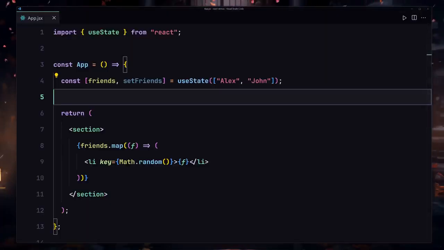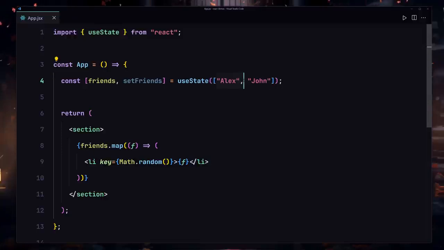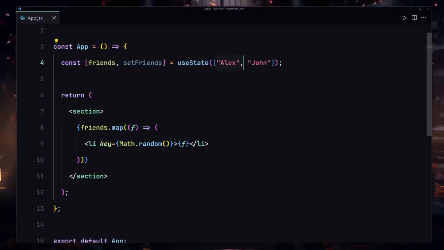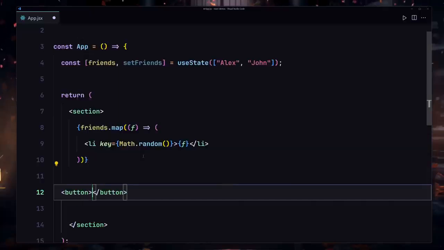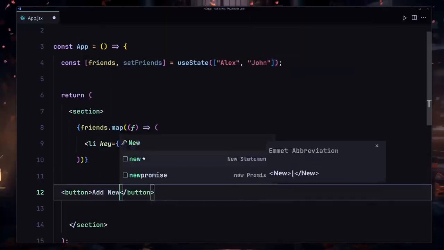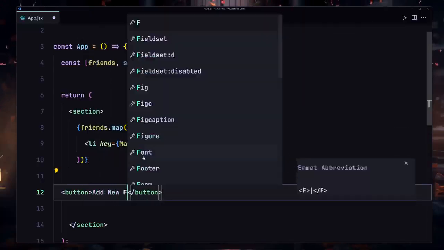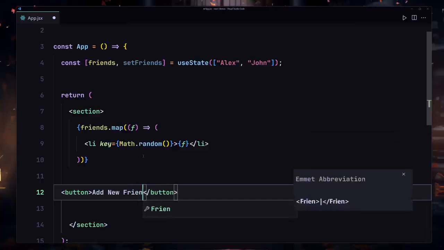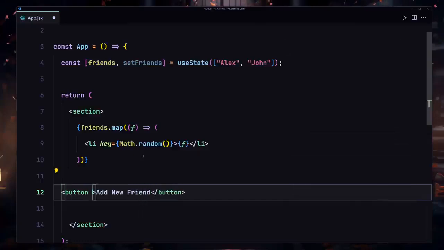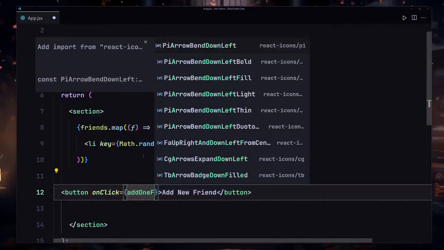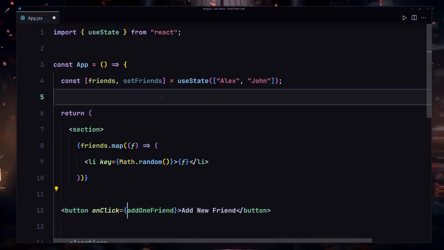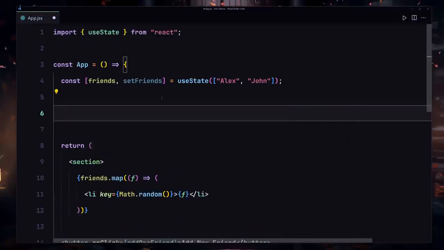So now the next thing that I want to do is add a new element, or add a new friend, to this list. So how can I go about doing that? To do that, I'm going to just create a button right here, and now I'll just give it the name of add new friend or something. Friend would be fine. Come on, friend, there we go. And I'm going to be attaching the event handler, which will be onClick. Add one friend would be fine. So I'm going to copy there, and now let me just add that friend by using this function.